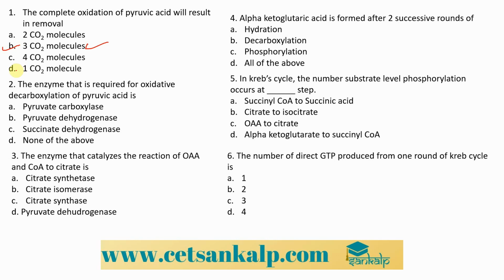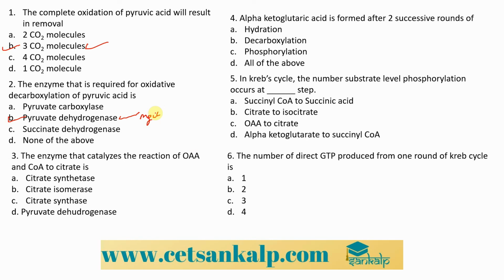So answer is B over here. Now, the enzyme that is required for oxidative decarboxylation of pyruvic acid is pyruvate carboxylase, pyruvate dehydrogenase, succinate dehydrogenase, none of the above. The answer is pyruvate dehydrogenase. If you remember that reaction, for the generation of acetyl-CoA, you require the pyruvate dehydrogenase, which also requires the magnesium ion as its cofactor, along with NAD plus and CoA as the coenzymes.